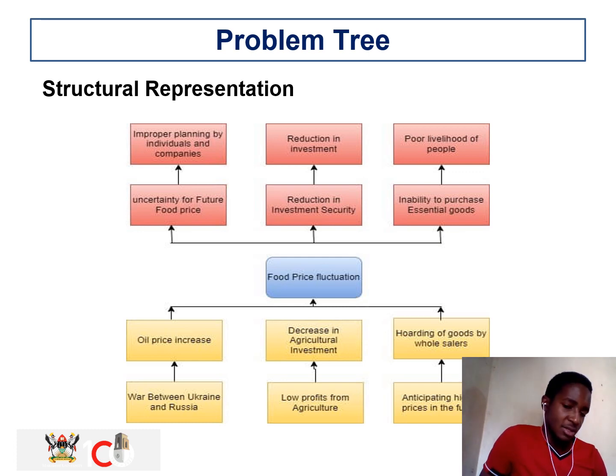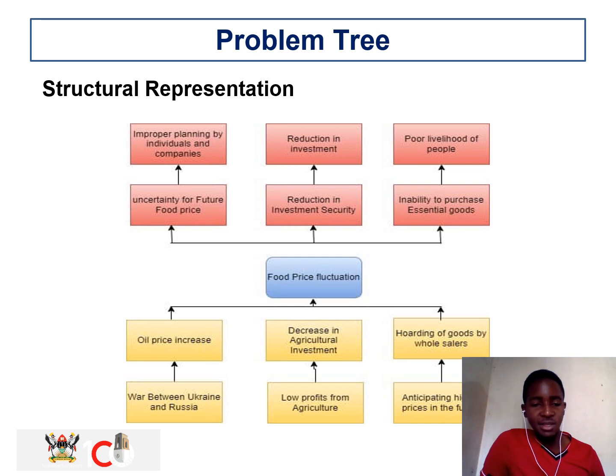On the secondary causes, as we have seen recently, there has been a war between Ukraine and Russia, and this war has caused a lot of instability in these countries. These countries provide us with the oil which is refined to get petroleum, which is used by the vehicles that transport our food commodities.